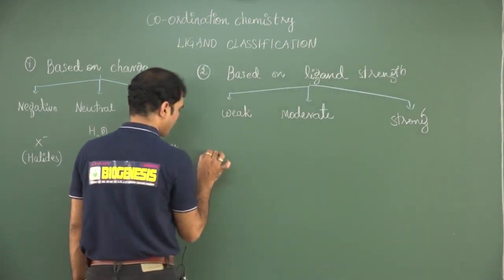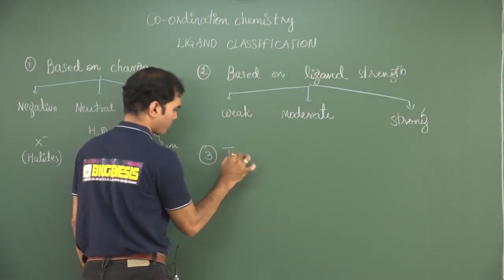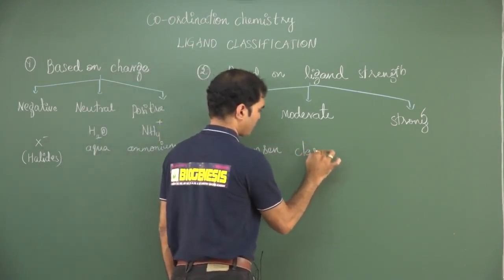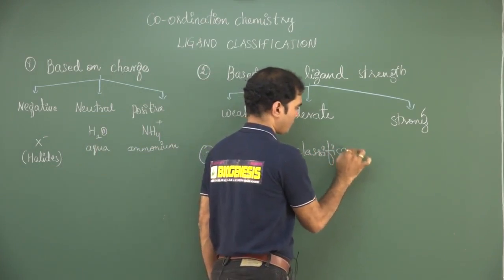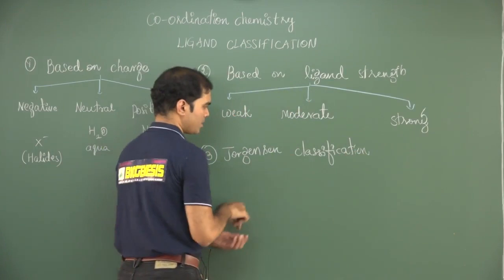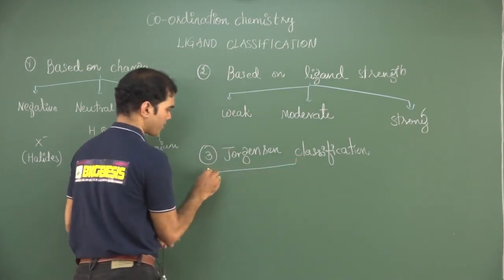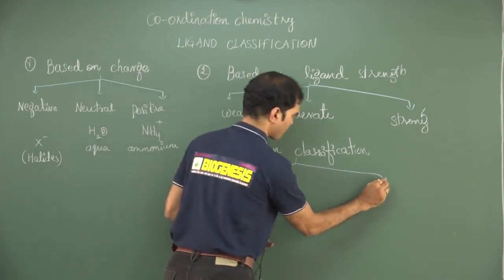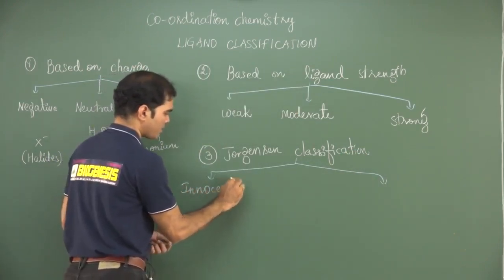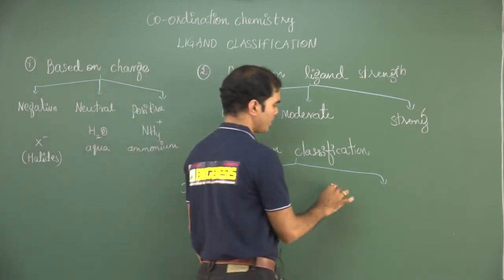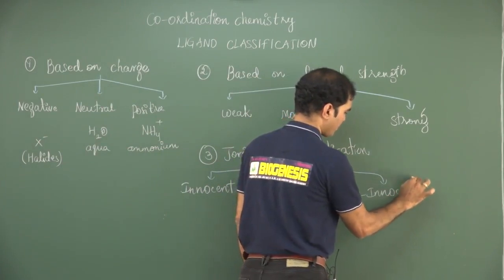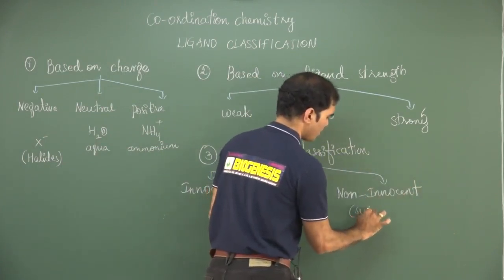I will introduce a new one: Jorgensen classification, which is also based on the ligand charges, but this is a different type of classification. According to this, Jorgensen has classified ligands into two types. One, he called innocent ligands and non-innocent ligands.